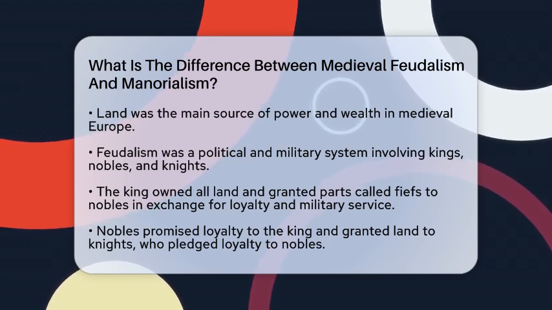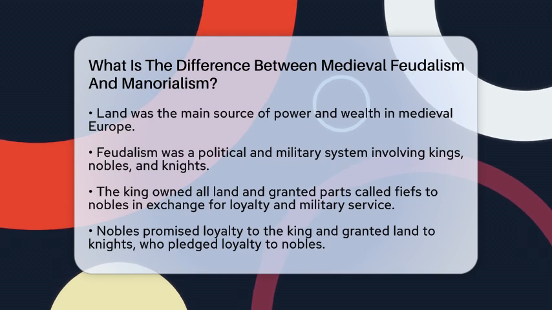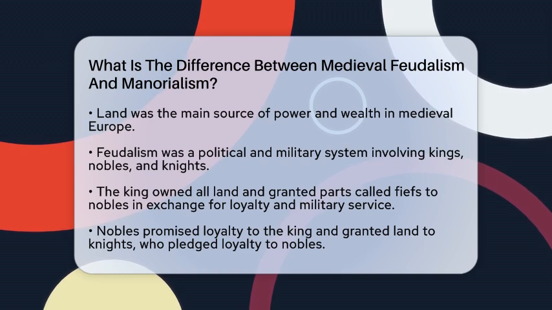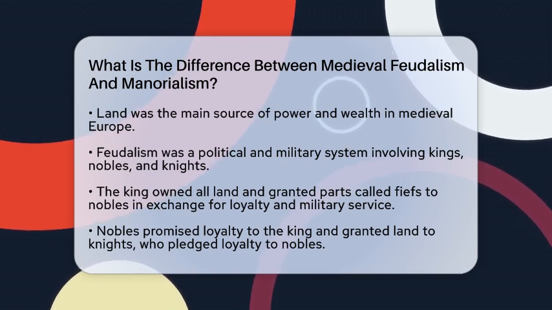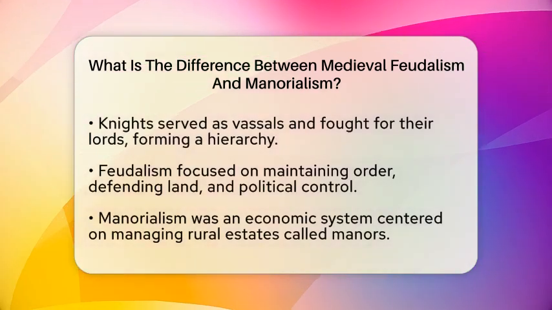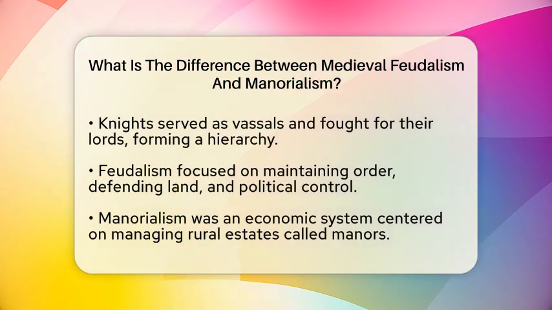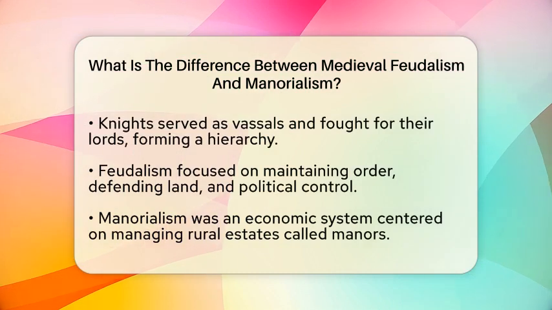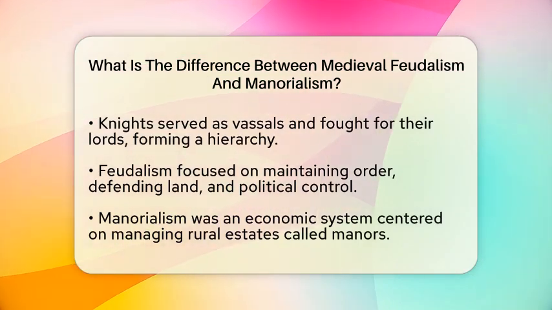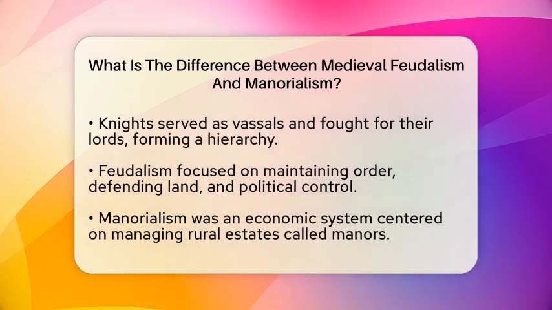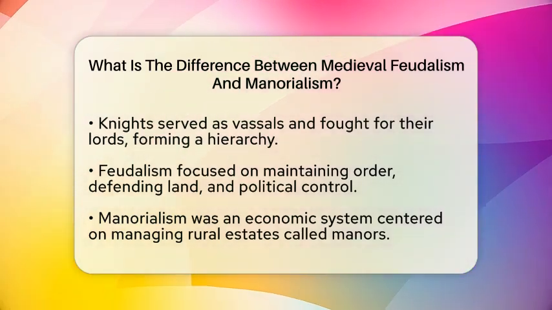Feudalism was a political and military system. It involved kings, nobles, and knights. The king owned all the land but granted parts of it called fiefs to nobles. In return, nobles promised loyalty and military service to the king. Knights, who were often vassals, pledged loyalty to nobles and fought for them. This system created a hierarchy with clear roles. It was about maintaining order, defending the land, and keeping political power. Land was exchanged for loyalty and service, making it the backbone of medieval governance.